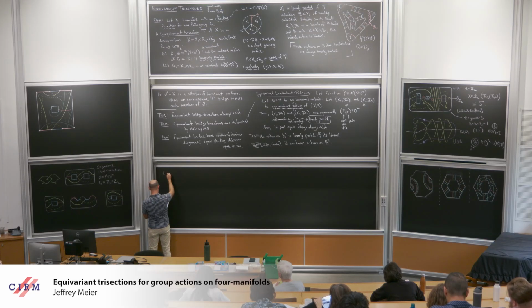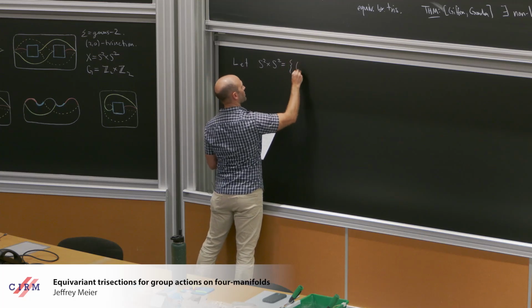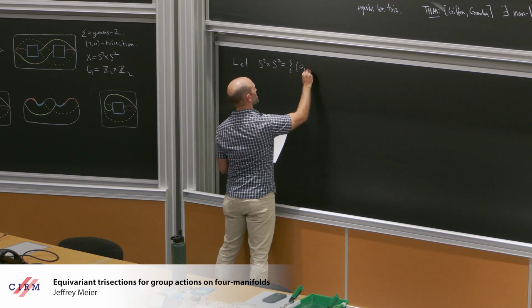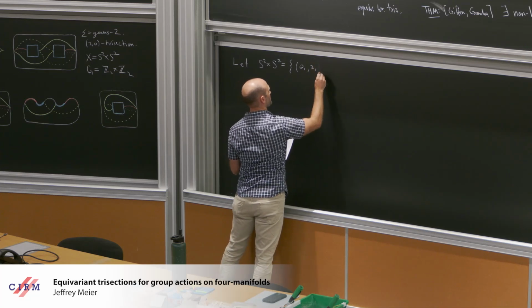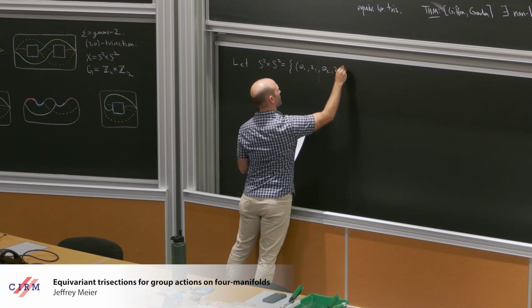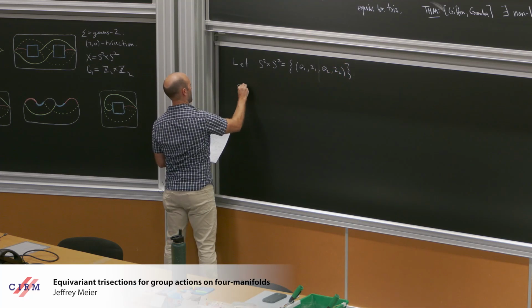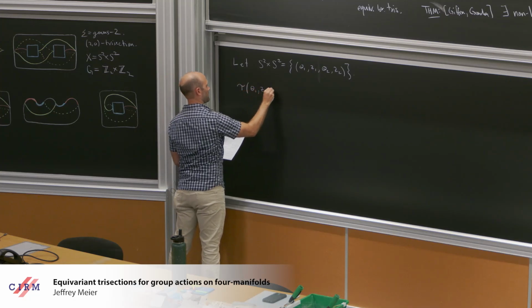We're going to think of S2 cross S2 as having cylindrical coordinates on each component. Using these coordinates, I can describe some maps. The first map is tau, and how does tau act?